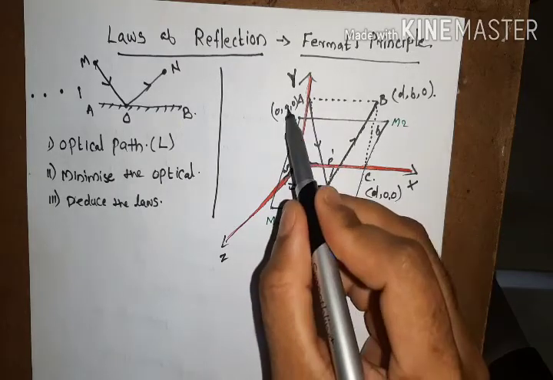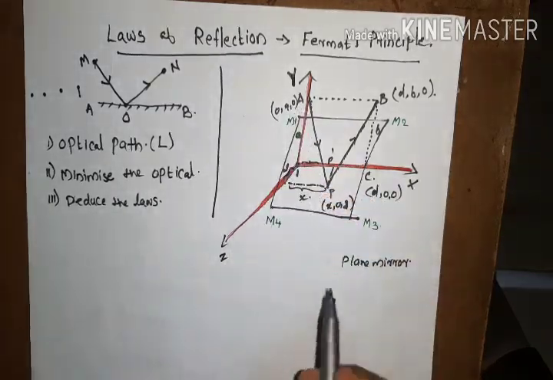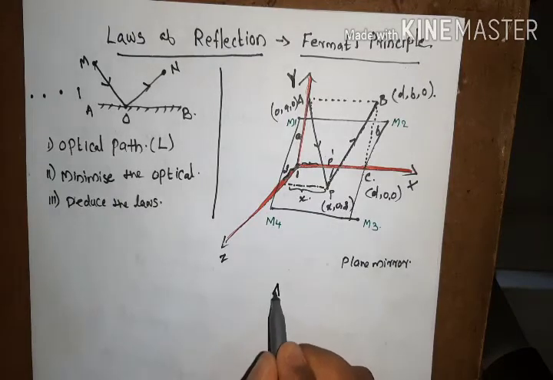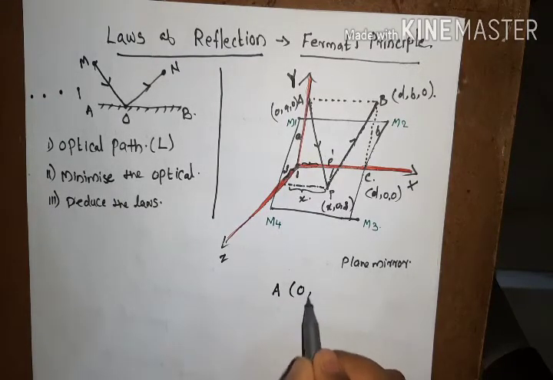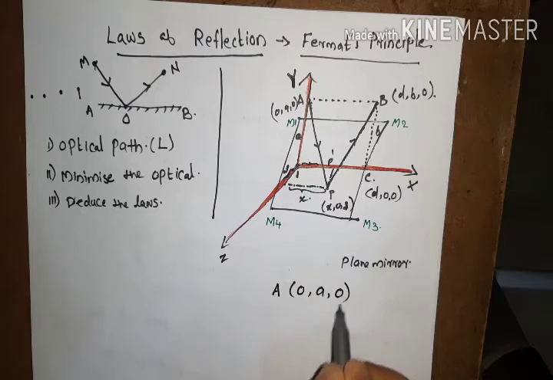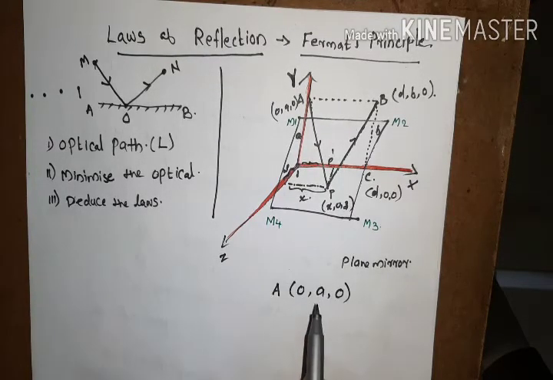So the coordinates of this point A will be 0, a, 0. Since it is on the y axis and the distance from the origin to the originating point is a through the y axis, all other coordinates x and z are 0 and the y coordinate will be a.